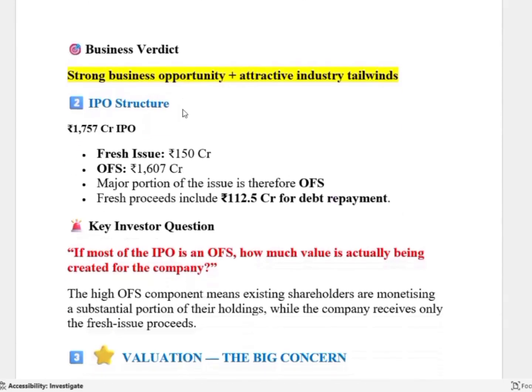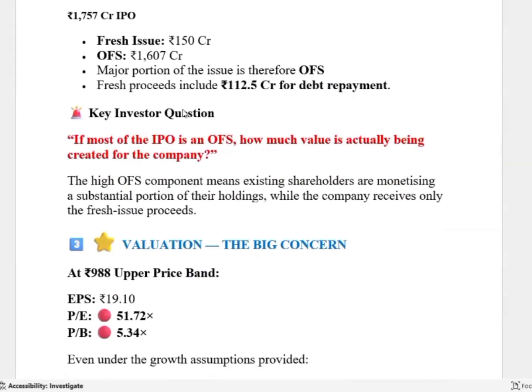Business verdict: strong business verdict, attractive industry tailwinds. IPO structure: 1,757 crores IPO, fresh issue is 150 crores, OFS is 1,607 crores. A major portion of the issue is therefore OFS. Fresh proceeds include 112 crore for debt repayment. So, the key investor question: if most of the IPO is an OFS, how much value is actually being created for the company?